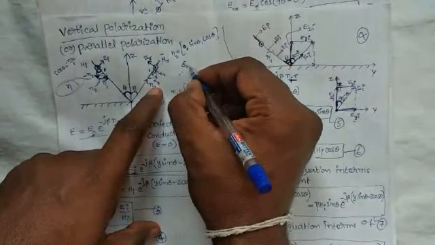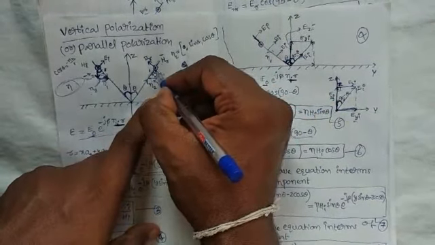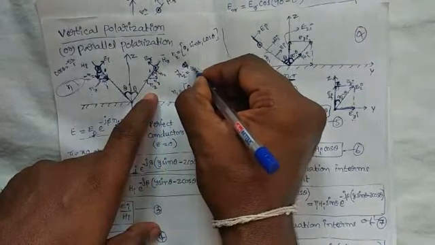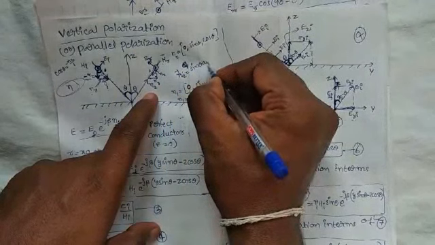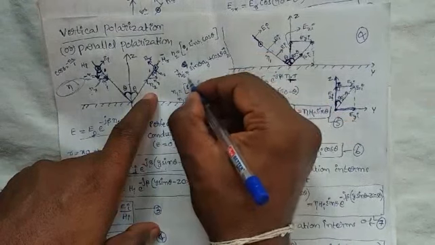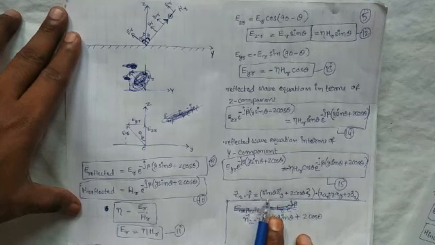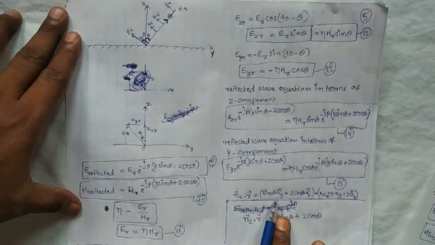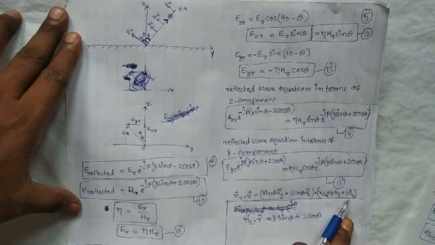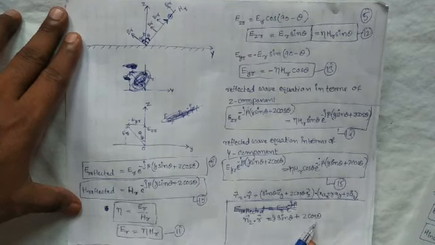Here we are writing the n2 vector, the unit vector in the direction of the reflected wave. n2 is equal to sin theta ay plus cos theta az. This is n2. Now we are determining n2 dot r. n2 is sin theta ay plus cos theta az, dot x ax plus y ay plus z az, which is equal to y sin theta plus z cos theta.